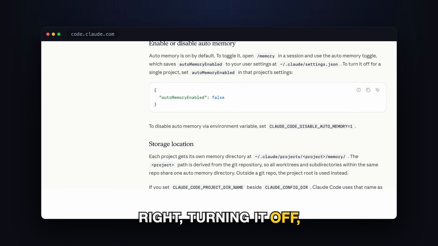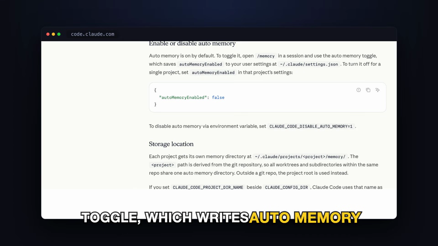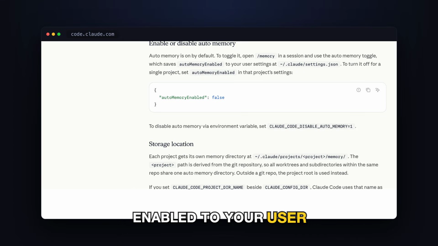Right, turning it off, which is what 45,000 people watched a video about. It's on by default. 3 ways. 1. Run /memory in a session and use the auto memory toggle, which writes autoMemoryEnabled to your user settings. 2. Set autoMemoryEnabled to false in a single project's settings if you want it off for one repo and on elsewhere. 3.